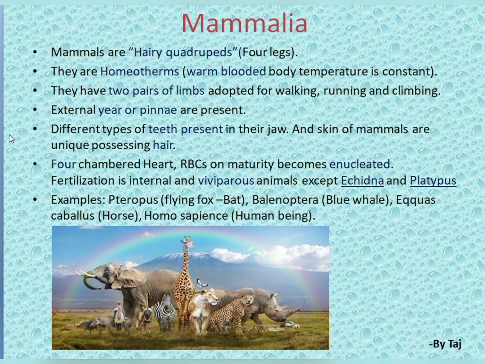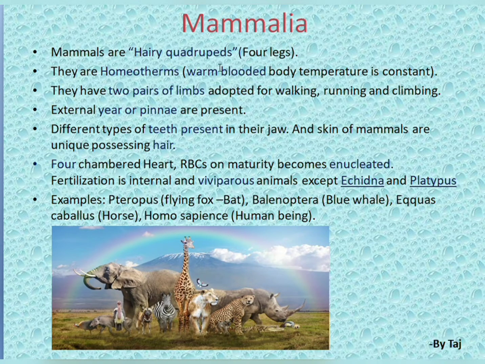Coming to the last class of vertebrates, Mammalia. All the animals of this category come under Mammalia. Mammals are hairy quadrupeds. Quadri means four and pods means legs, from a Greek word.